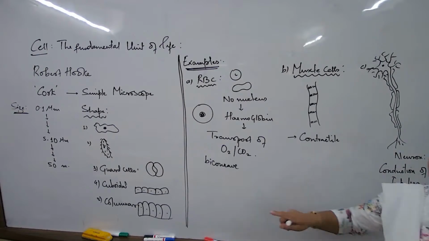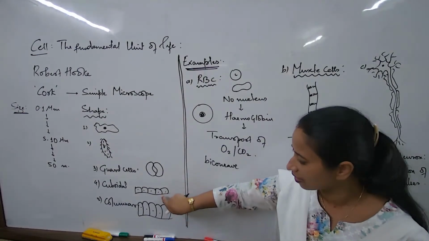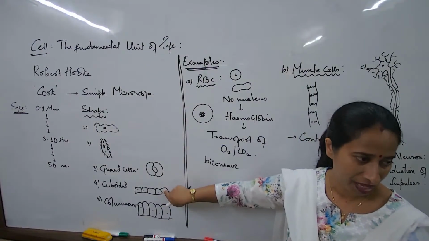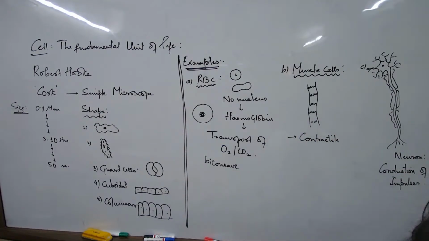But when I say columnar, a single cell is pillar-like. When I say cuboidal, a single cell is like a cube. I'm not talking about the entire cluster being cuboidal, no? So honeycomb as such, we don't understand that there's any cell which is in the shape of a honeycomb. In plants also, in animals also, nothing. But yes, when they are arranged, single cells may be hexagonal, and when they are arranged, they look like a honeycomb.